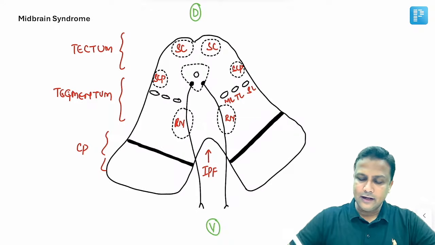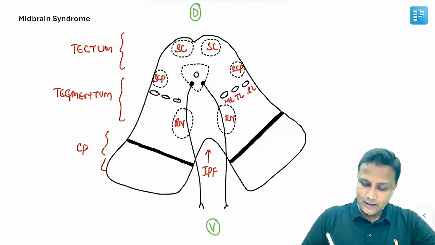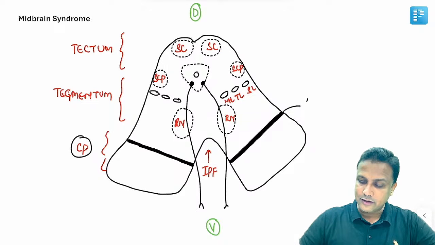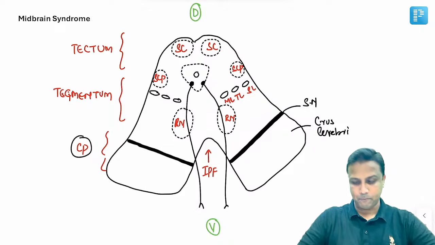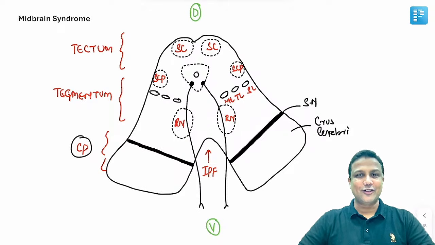Okay. And lastly, every student knows very well, in the cerebral peduncle you'll be having gray matter, that is substantia nigra, and then the white matter here will be the crus cerebri. This is the crus cerebri here. I hope it is crystal clear.